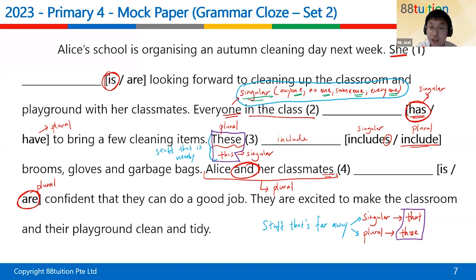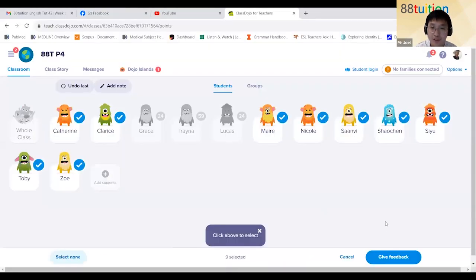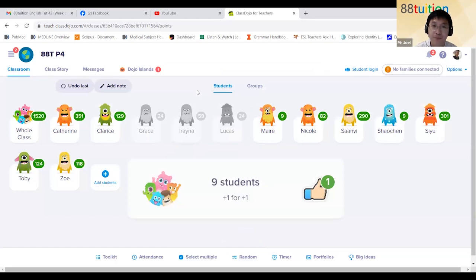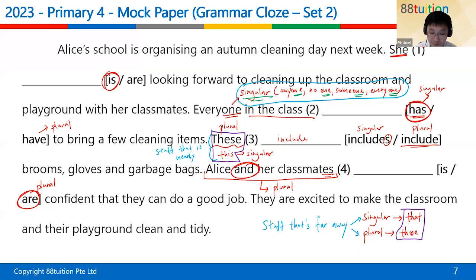Okay, so for this one, everyone got it correct. Ah, I forgot to ask Nicole again. Oh, okay, I need to remember to ask Nicole. Okay, so Nicole by default gets it correct as well because I forgot to ask her. So everyone gets it correct, okay? 1 point. My bad, my bad. Okay. So these are the explanations. All right. And let's go on to the next page.